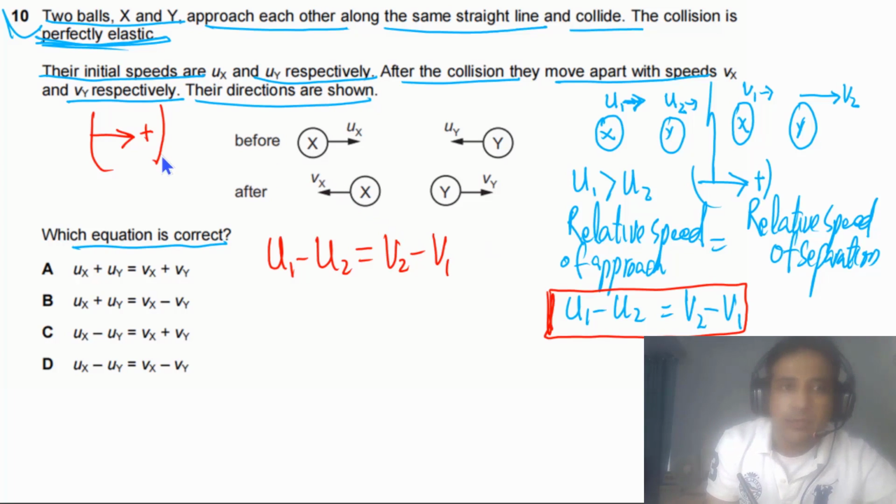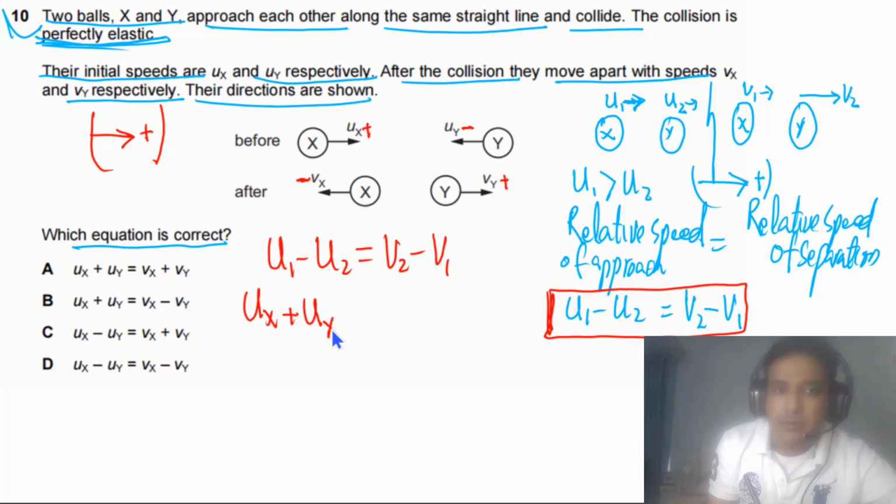Taking to the right as positive, this velocity is positive but this one is negative. u1 is ux, so this is positive. u2 is uy, but this is negative. So negative means positive.